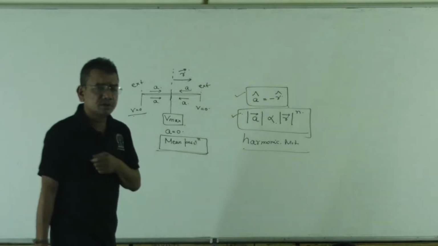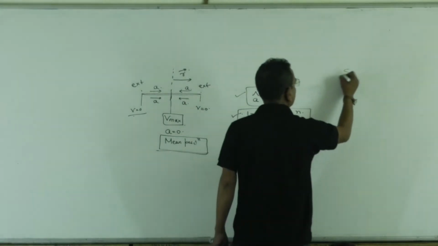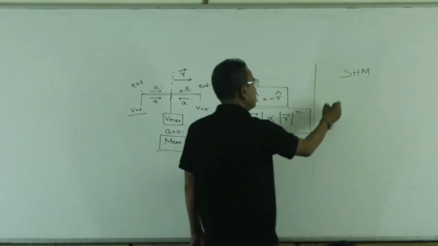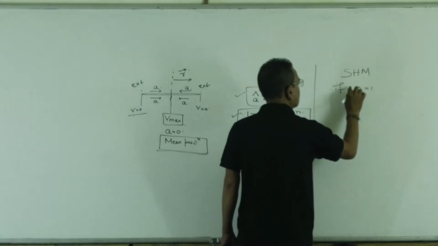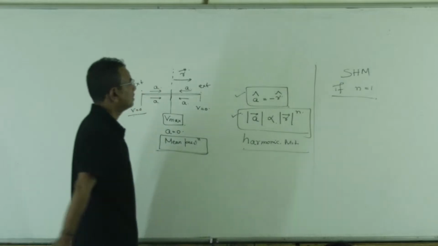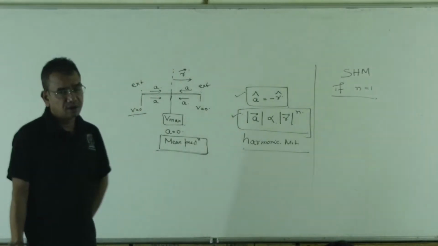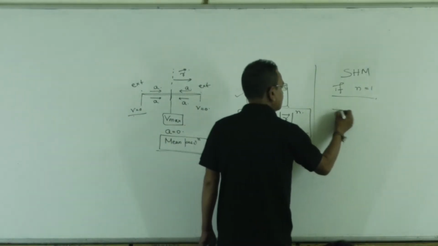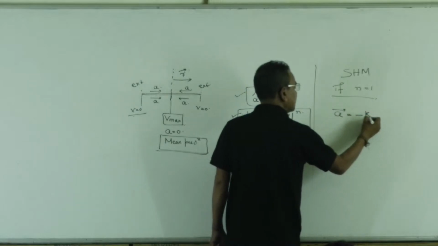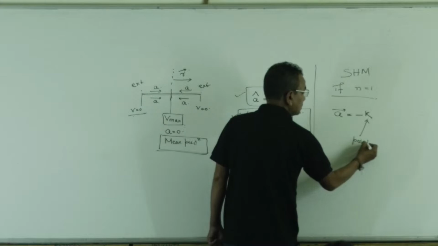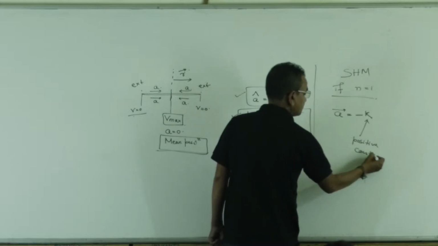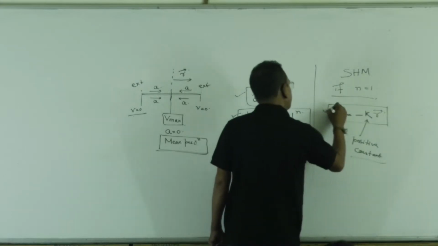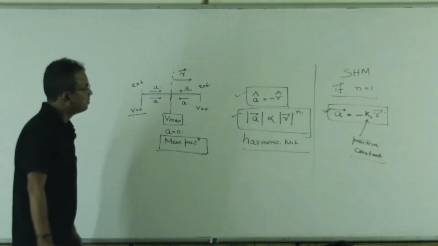And what is simple harmonic motion? Simplest form of harmonic motion. If n equal to 1, then that motion can be called simple harmonic motion. Means if acceleration vector is equal to minus k into position vector, where k is a positive constant, this is the only proof that the motion can be called simple harmonic motion.